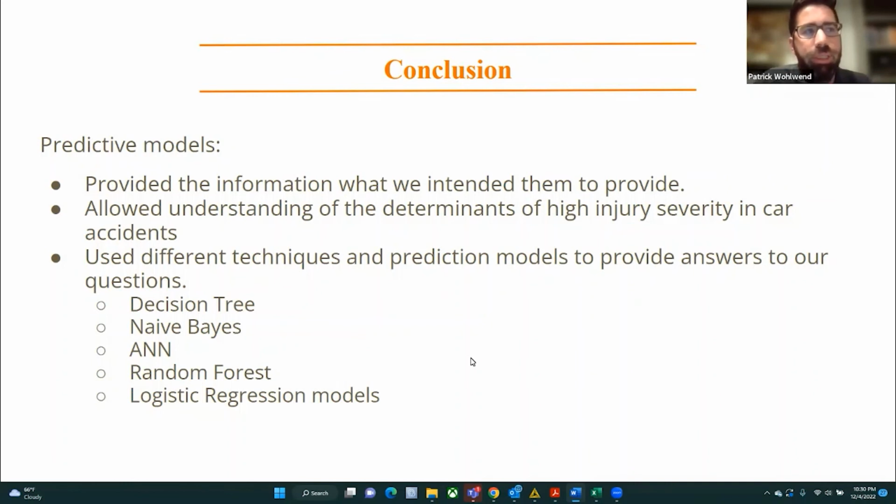We also have the neural network, which provided us an ample amount of data, naive Bayes, random forest similar to the decision tree, but really as many different decision trees. It also provided a good amount of data for us and really had the highest accuracy of all the models. And then also the logistic regression model that we constructed as a team.